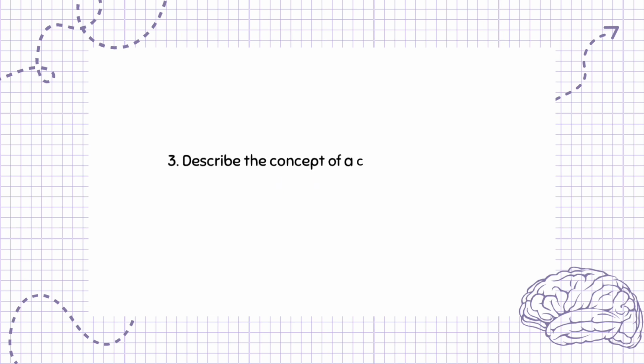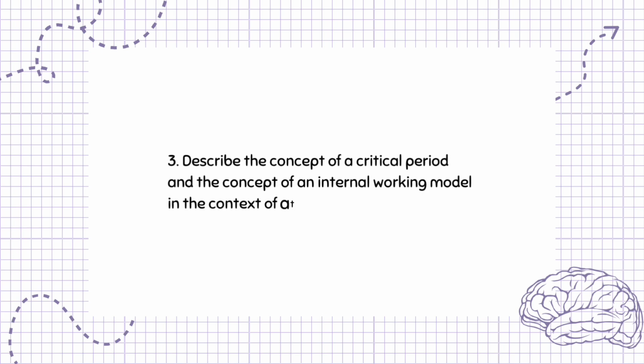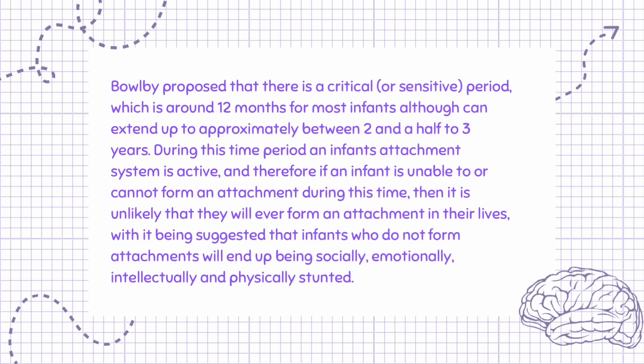Question 3. Describe the concept of a critical period and the concept of an internal working model in the context of attachment. 6 marks. Bowlby proposed that there is a critical, or sensitive, period, which is around 12 months for most infants although can extend up to approximately between 2.5 to 3 years. During this time period an infant's attachment system is active, and therefore if an infant cannot form an attachment during this time, then it is unlikely that they will ever form an attachment in their lives, with it being suggested that infants who do not form attachments will end up being socially, emotionally, intellectually, and physically stunted.